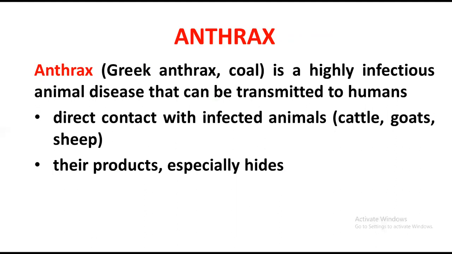It is a zoonotic infection, and the animals involved in anthrax are cattle, goats, and sheep. They produce the spores and the bacteria in their feces, or in their saliva, or in their air droplets. And when it is inhaled by humans, or it comes in contact with the blood of the human, the human then gets anthrax. So basically, what are the products of the animals.